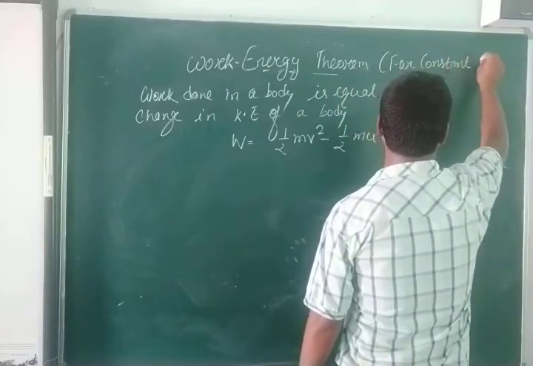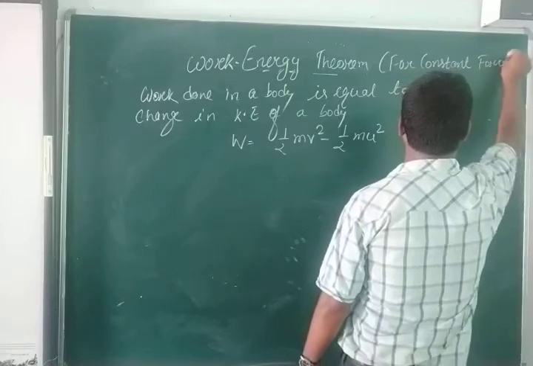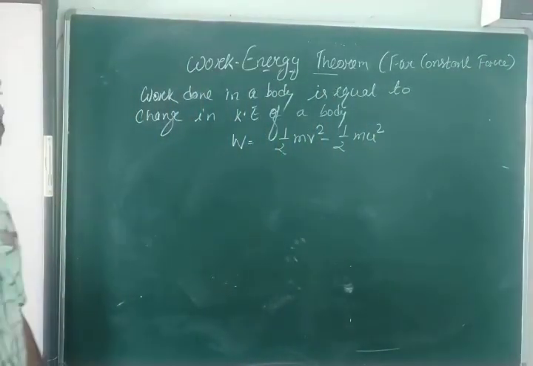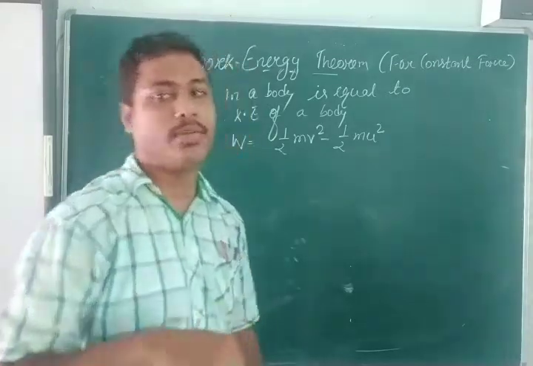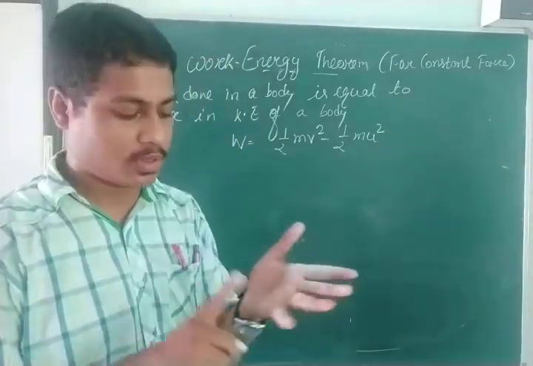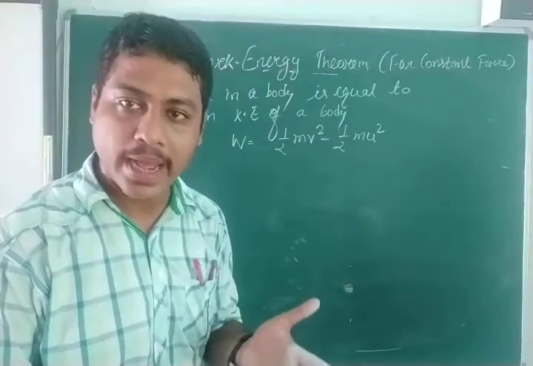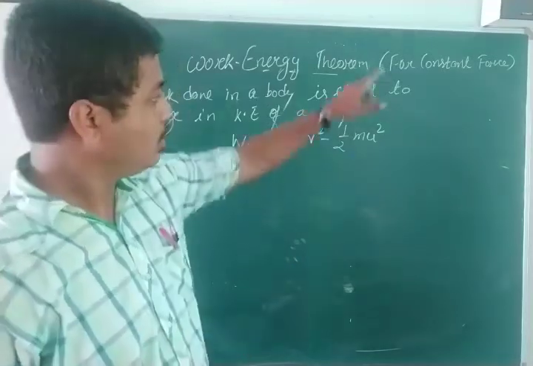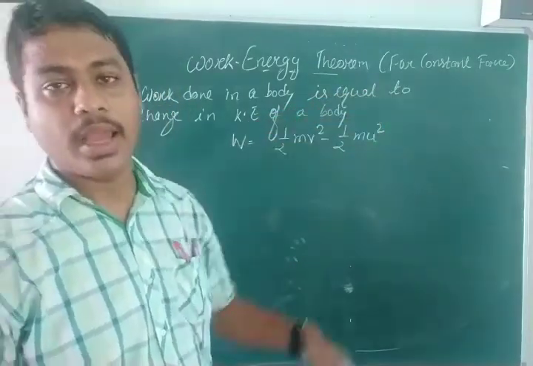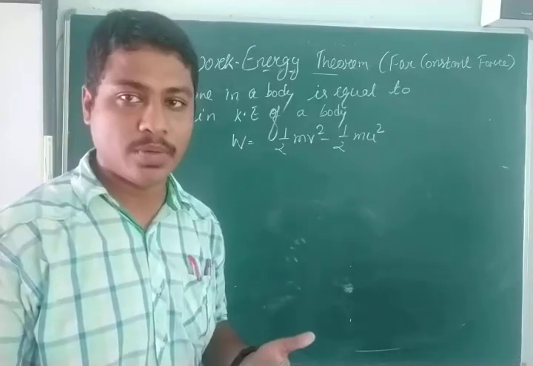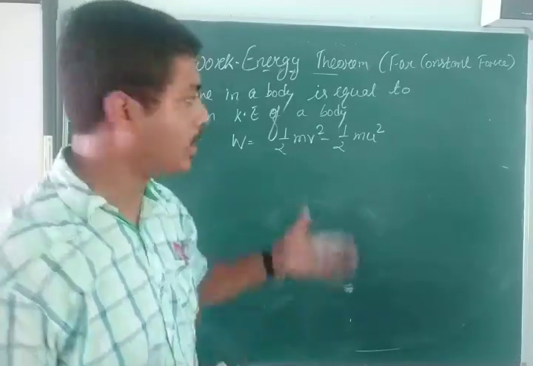Now one more we will be doing, the work energy theorem for the variable force. Constant force, variable force, I have already discussed. If you apply a force throughout the whole time and it is constant, that is called a constant force. And if you change the value of the force throughout the whole time, that we call a variable force. So we'll be deriving both the formulas.